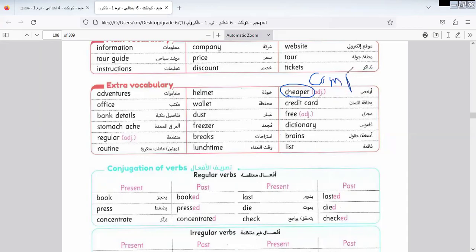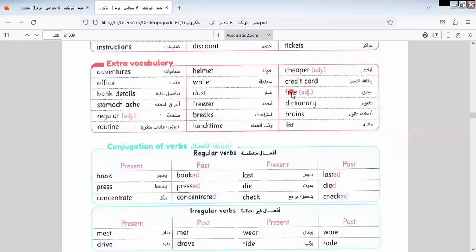I would like you to know it. Comparative form. Okay, it must be followed by "than." You know the structure of the adjective: we add "er" and then "than" followed by it. Okay, let's continue the rest of the lesson.